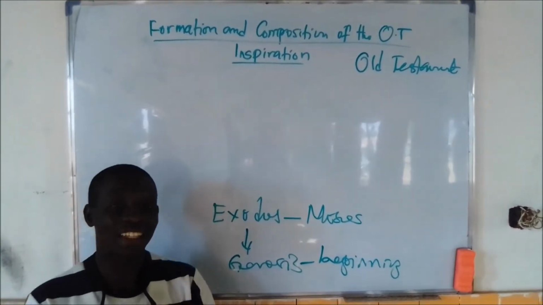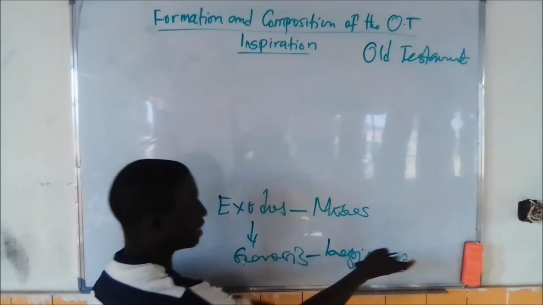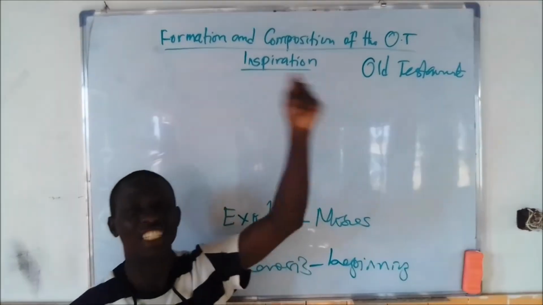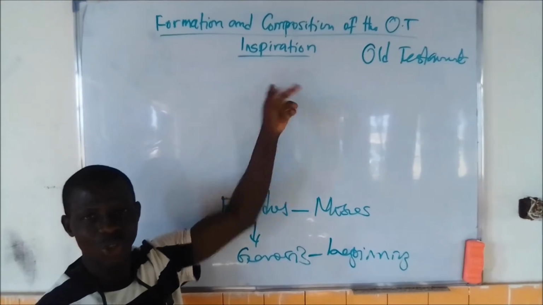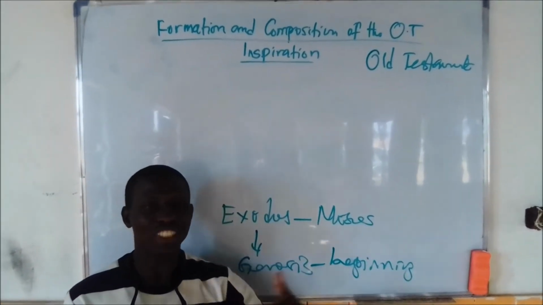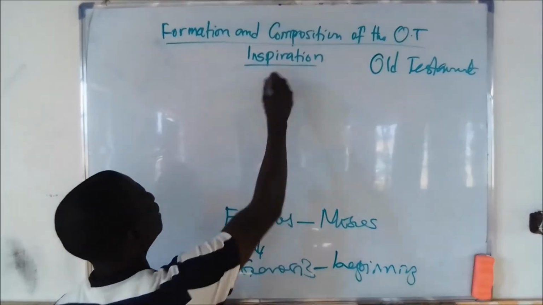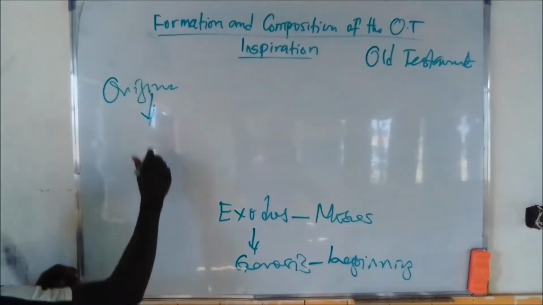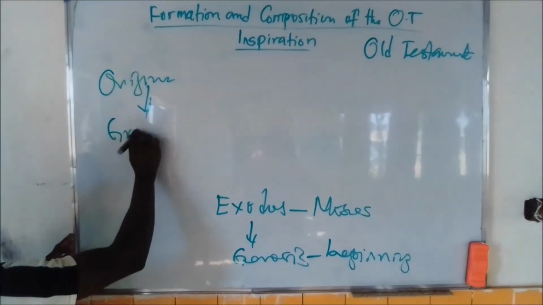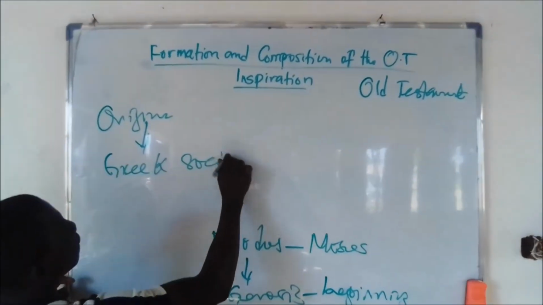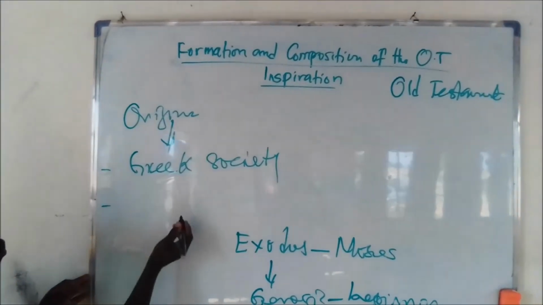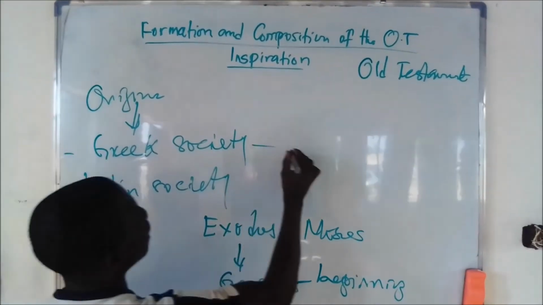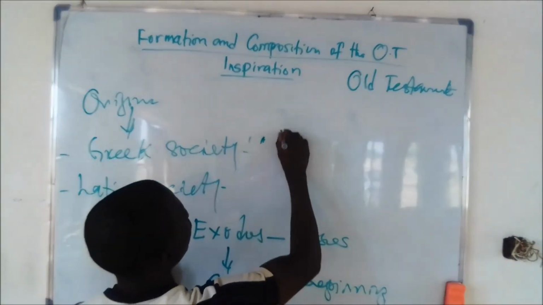The answer that makes Moses know what happened in Genesis and so on and so forth before his birth was inspiration. So inspiration answered the question of these theologians. And what is inspiration? The origin of inspiration metamorphosed from two societies. We have what we call the Greek society, and then the second, which is the Latin society.